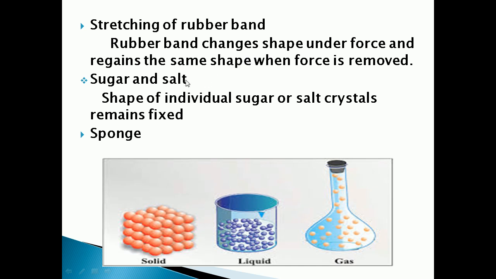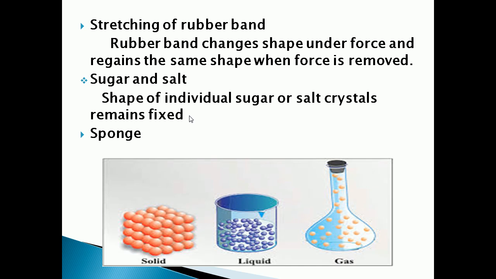Another example of a solid is sugar and salt. When we keep them in different jars, they appear to take the shape of the jar. But if you look at the individual sugar crystals, they have a crystalline form, and the shape of that crystalline form remains fixed. So it is a solid.